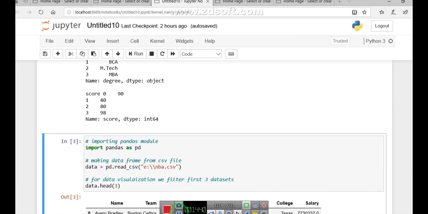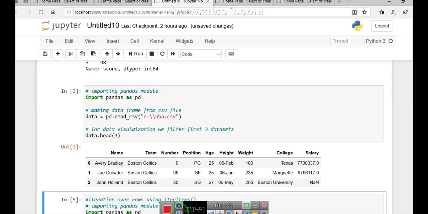Dear students, now we will apply the same iteration items on the file, that is the NBA file. See in the program, we have already discussed this earlier also. We imported pandas, then with the read CSV function we imported the NBA file and assigned it to this data.